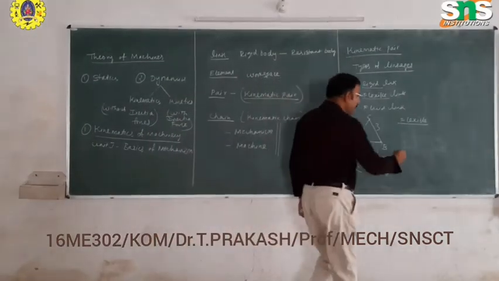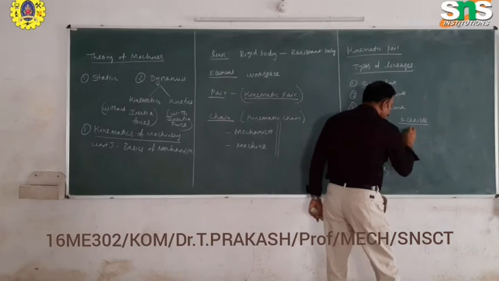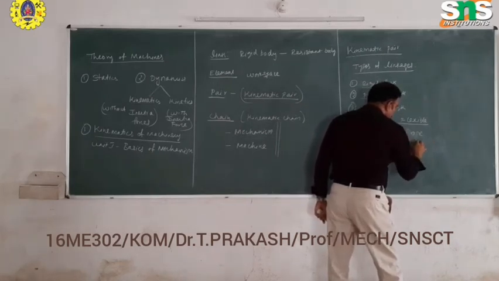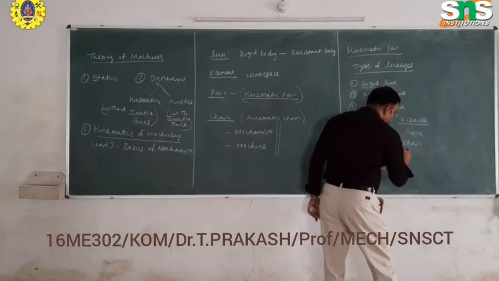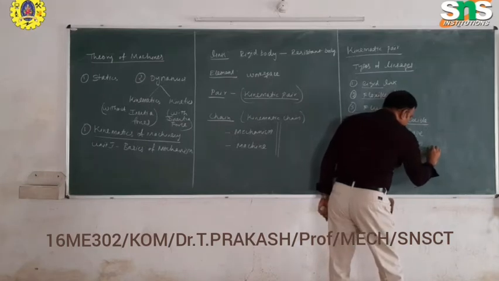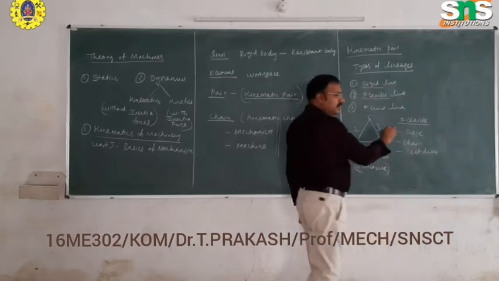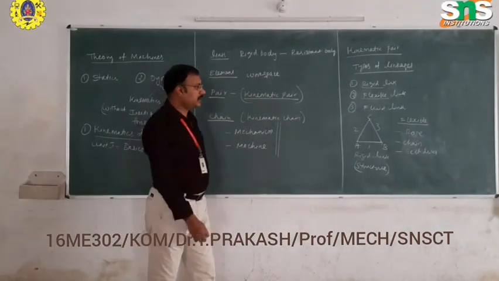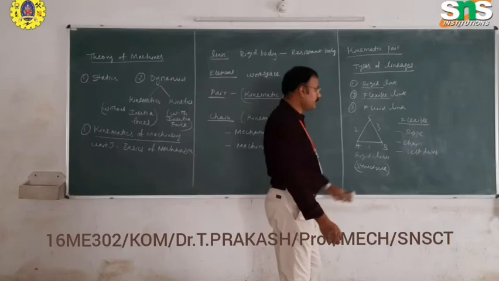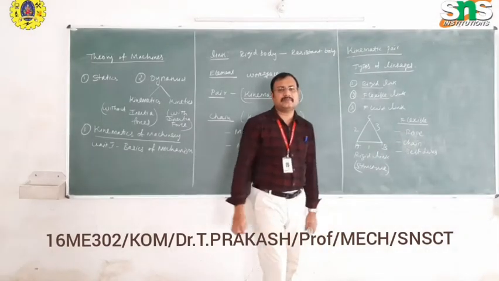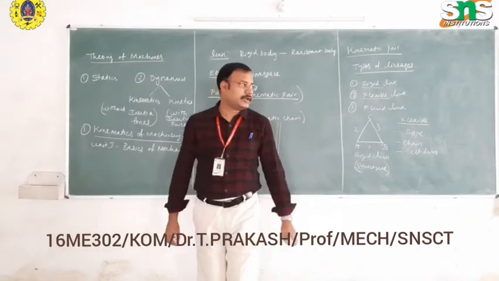The flexible link we can call a rope mechanism or chain mechanism. Mostly it is used in belt drives. Different drive mechanisms come under this flexible category: chain mechanism, rope mechanism, belt drive mechanism, to transmit the motion from one point to another point. Mostly flexible mechanisms are used in our day-to-day life.